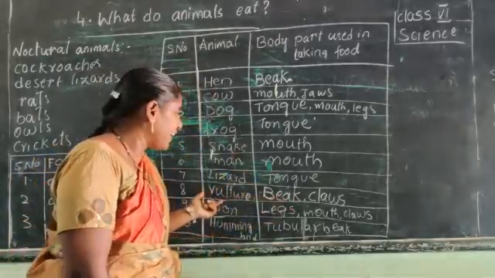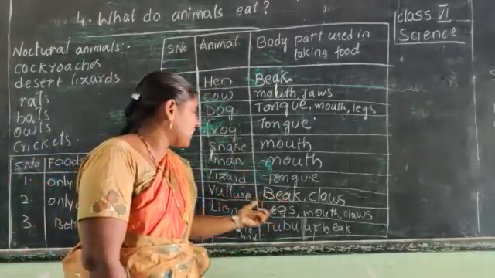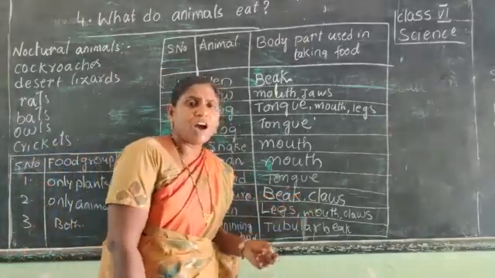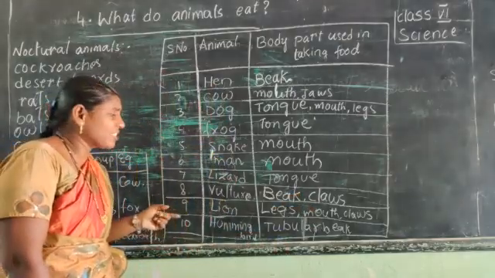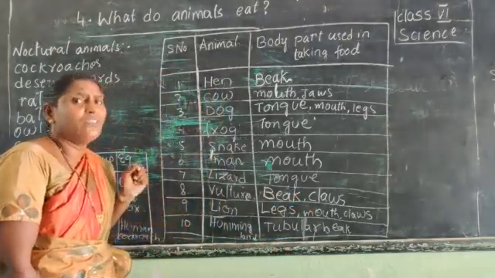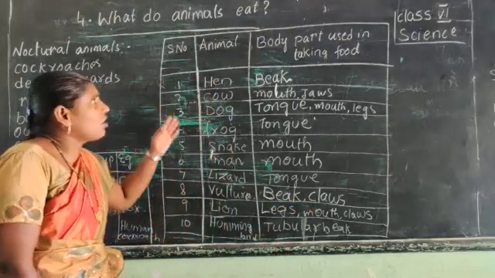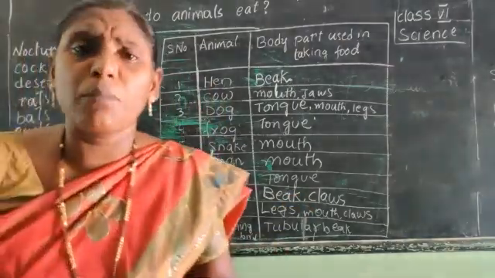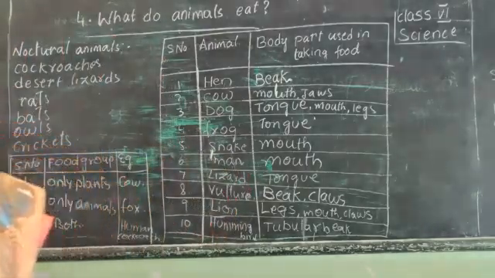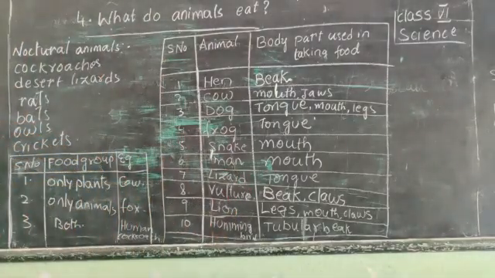Lion is a wild animal. It is using its legs, mouth and claws in taking the food. Hummingbird is using its tubular beak to take the food. So these are all the animals and the body parts they use in taking their food.